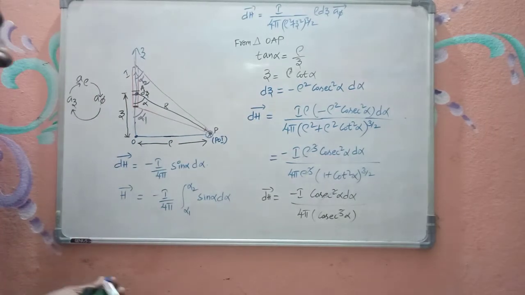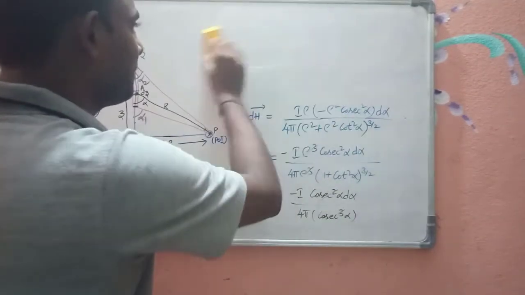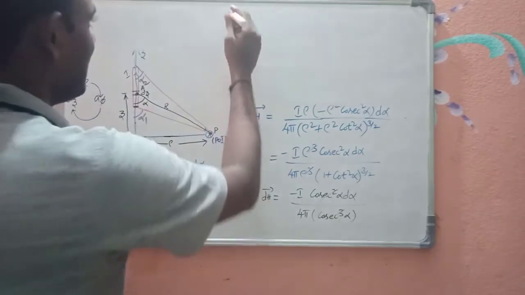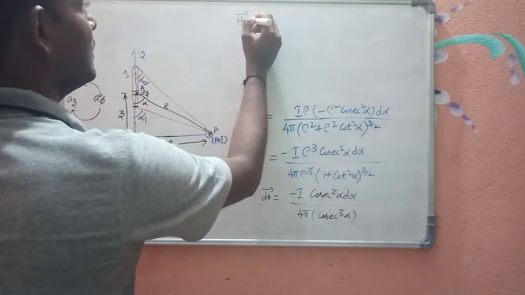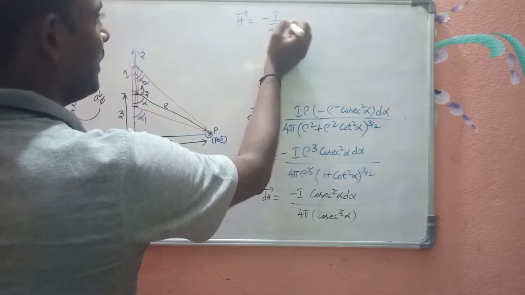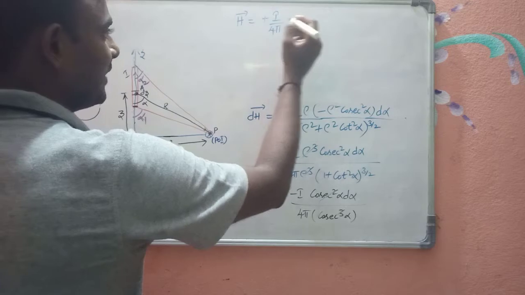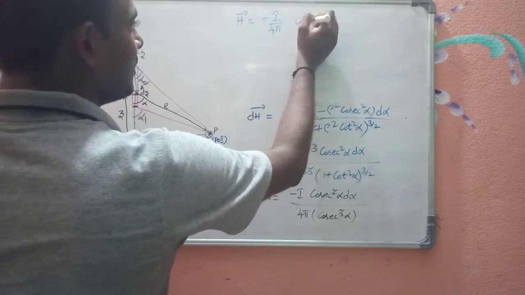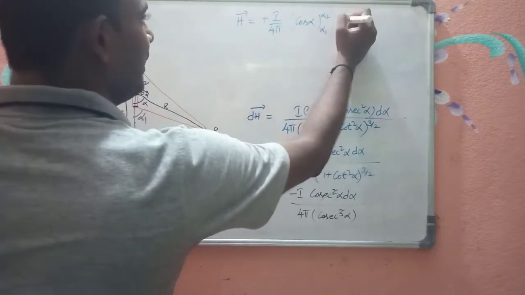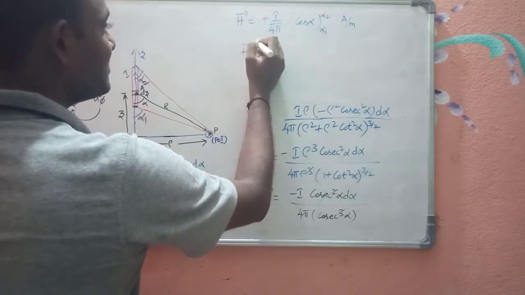What is the integration of sine alpha? Sine alpha integration is minus cos alpha. So a lot of mathematics is required in order to do this, but it is a very simple technique when compared to all techniques. So minus I by 4 pi, as the integration of sine alpha is minus cos alpha, minus minus will get cancelled, so we will get plus cos alpha within the limits of alpha 1 to alpha 2. The unit is ampere per meter or ampere turn per meter.